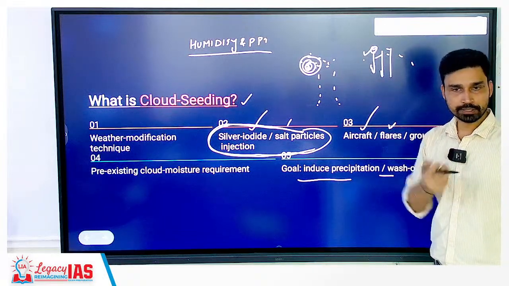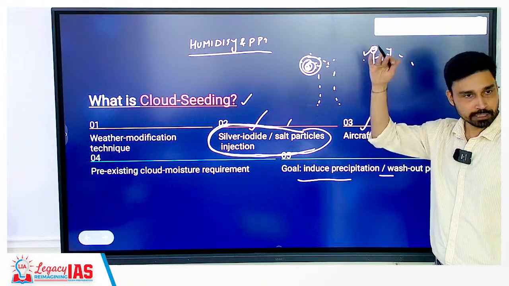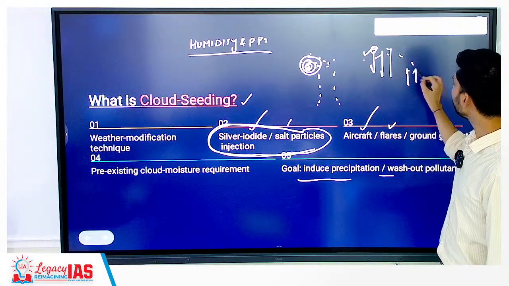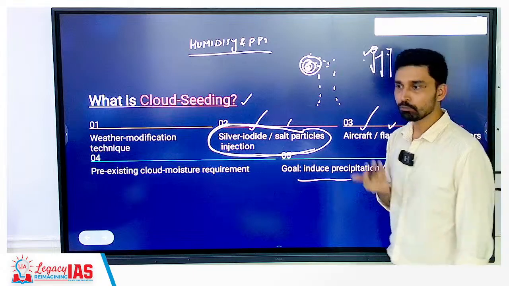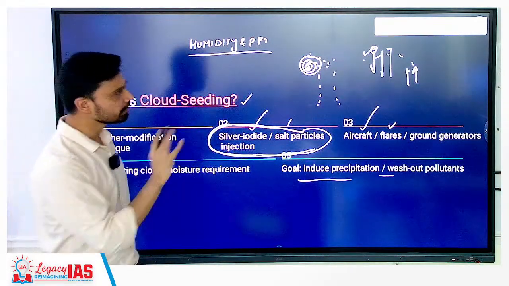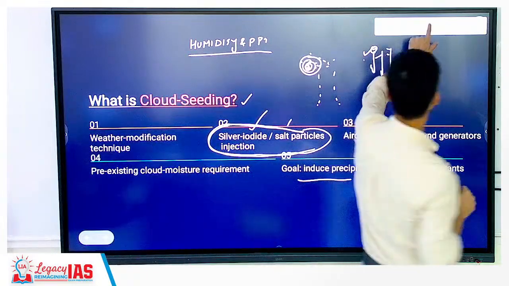Dissolve all the pollutants, clear the atmosphere of pollutants by bringing them where? On the ground. So what you will see? You will see improvement in the level of pollution, improvement in the air quality index as such. Okay, this is why cloud seeding is done, and this is why the government of Delhi focused upon such a kind